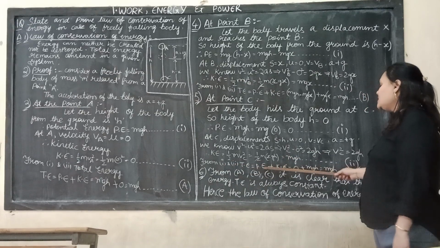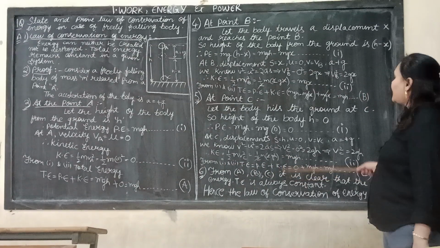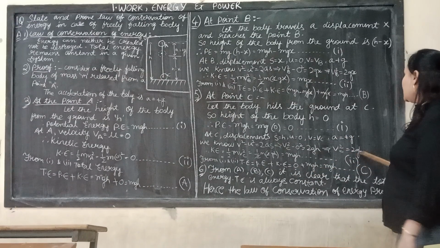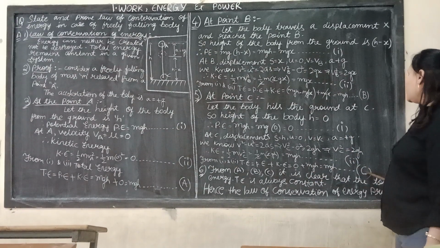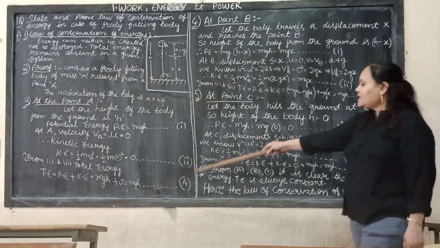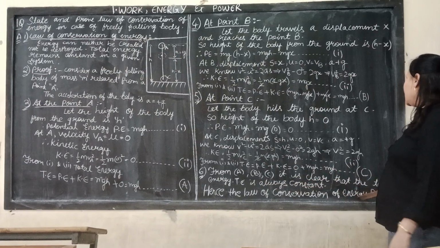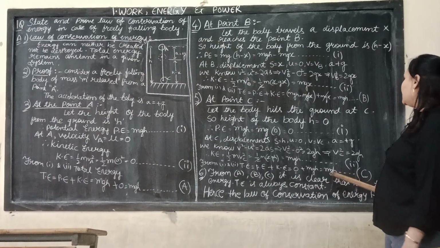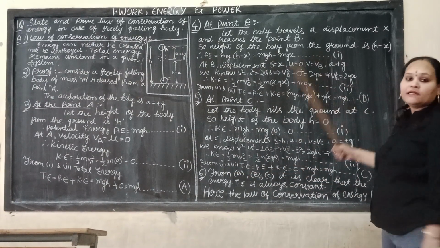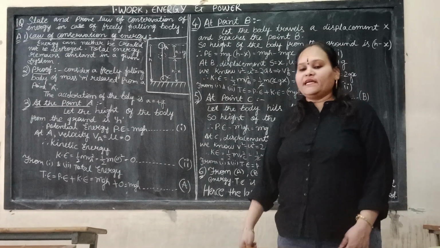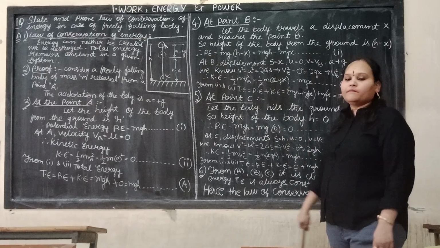From 1 and 2, the total energy equals potential energy plus kinetic energy. Our potential energy is 0 plus kinetic energy mgh. That is equation number C. So from the three cases A, B and C, the total energy is always constant, that is mgh, mgh, mgh. Hence we have proved the law of conservation of energy in case of a freely falling body.